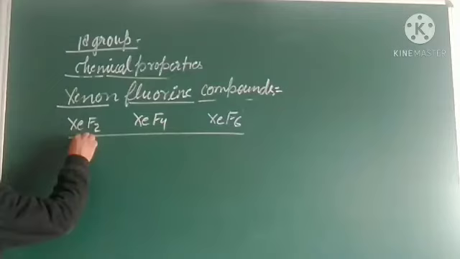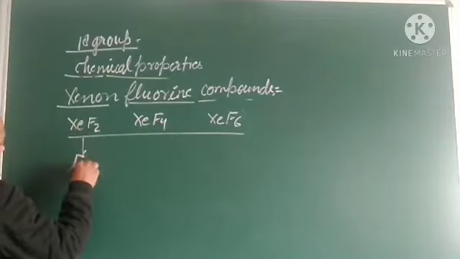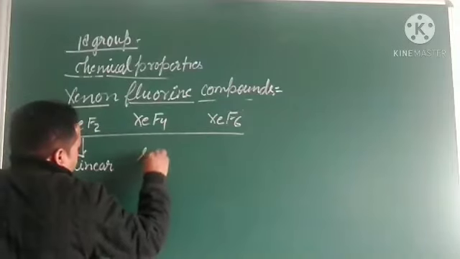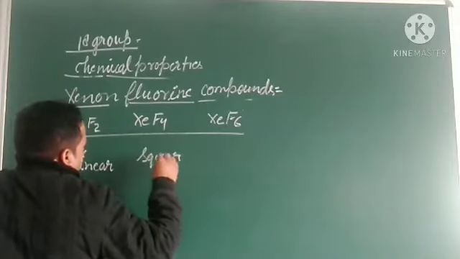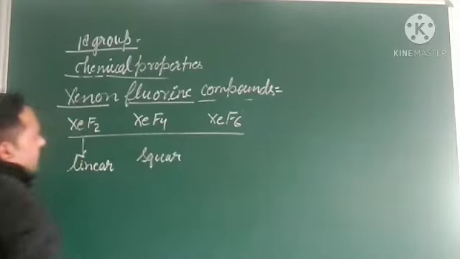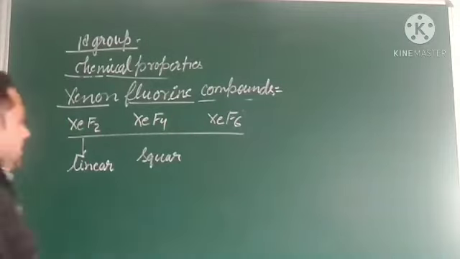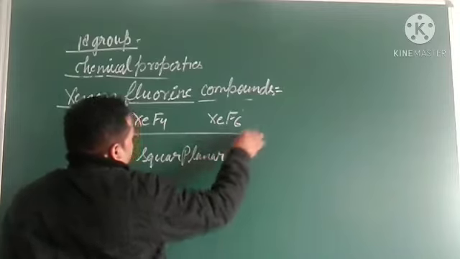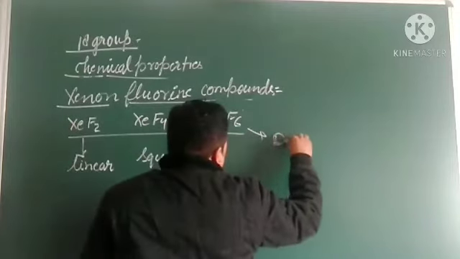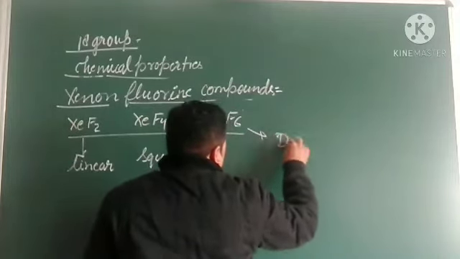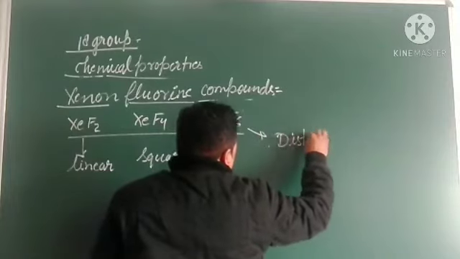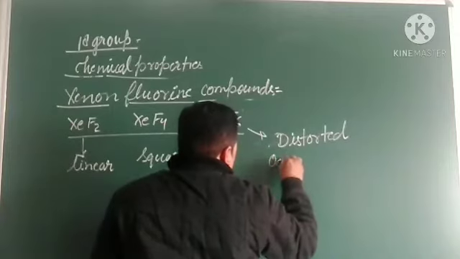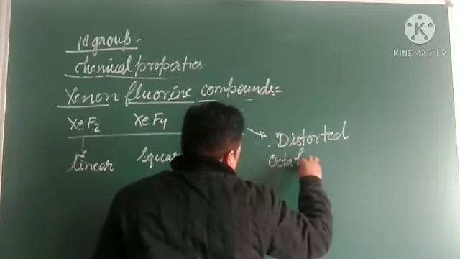The structure of this one is linear, and the structure of this one is square planar, and that one is a distorted octahedron.